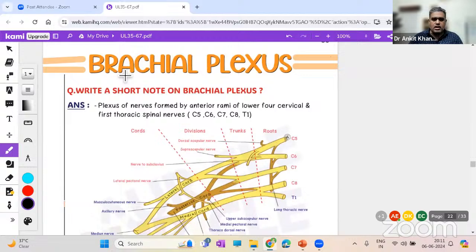Fair enough. Okay, now the next topic is the brachial plexus over here. Brachial plexus, that is the main nerve supply to the entire upper limb.